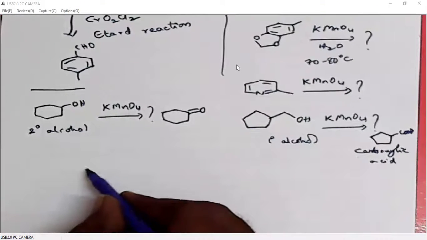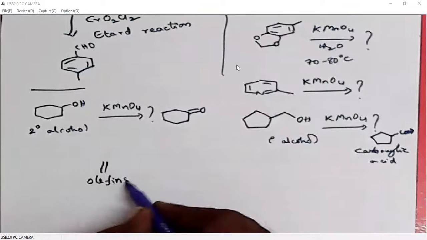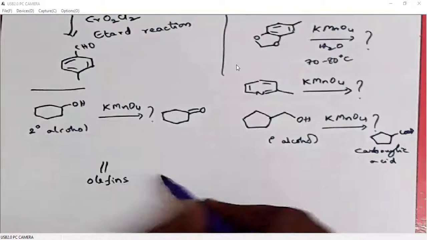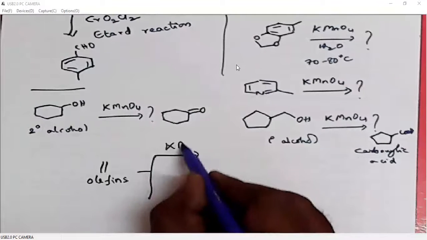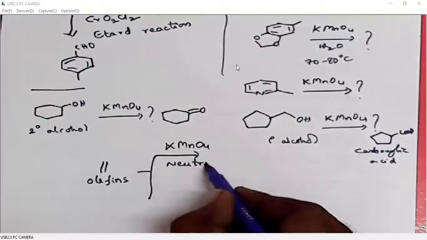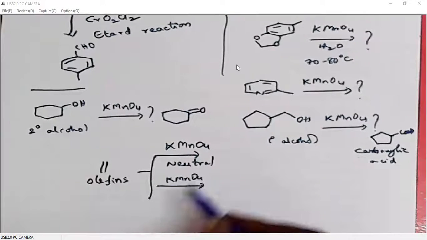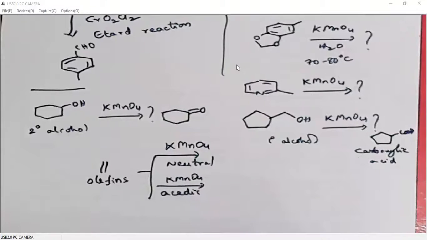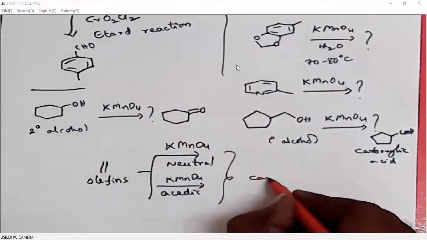We can oxidize double bonds, that is olefins, with KMnO4. We can do three types of oxidations with KMnO4: KMnO4 in neutral conditions, or KMnO4 in acidic conditions. Both of them will give carboxylic acids.